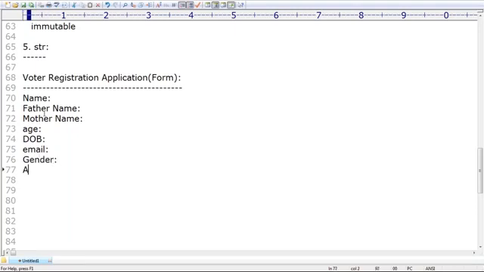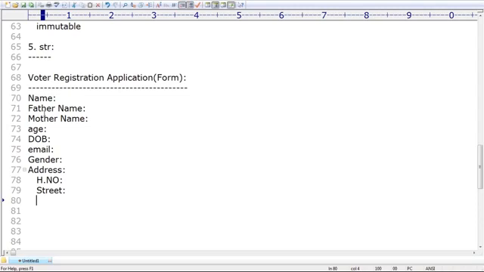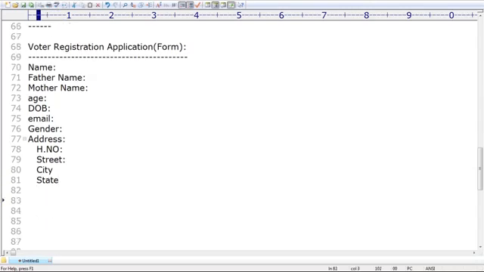Next, address is required. In that, house number, street, city, state, and pin. Sometimes identification marks may also be required.